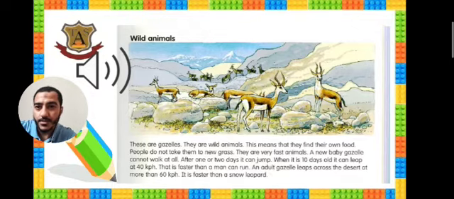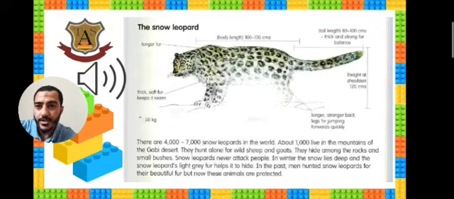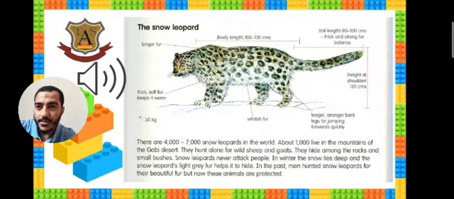Okay, let's see the snow leopards. This picture, this is the snow leopard. It has gray fur and black spots. There are 4,000 to 7,000 snow leopards in the world. About 1,000 live in the mountains of the Gobi Desert. They hunt alone for wild sheep and goats.